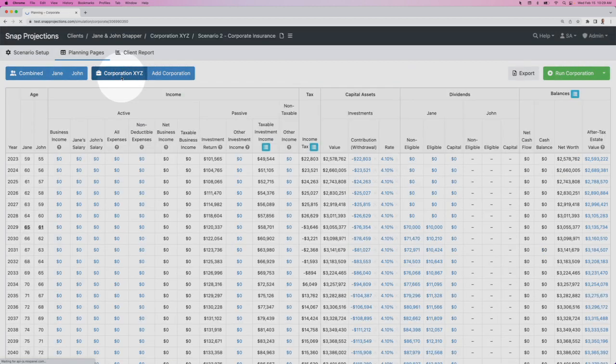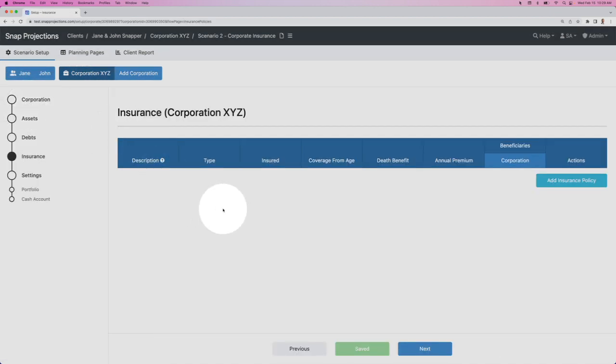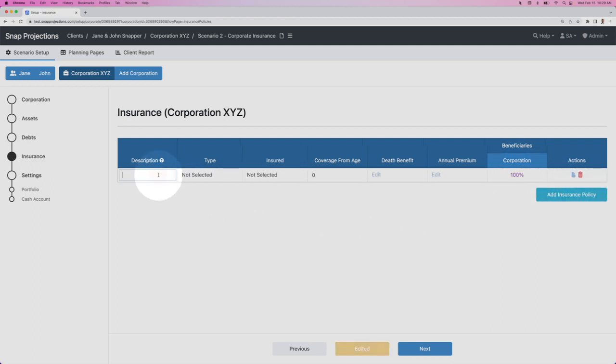Then I'll go into corporation XYZ. When I click on scenario setup, I can then go into insurance. This is just like on the personal side, we can now add policies that have a beneficiary of the corporation. So I'm going to add insurance policy. I'll just call this corporate policy. I'm going to select whole life policy.